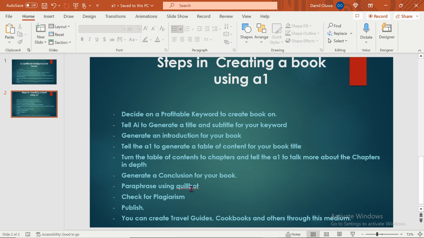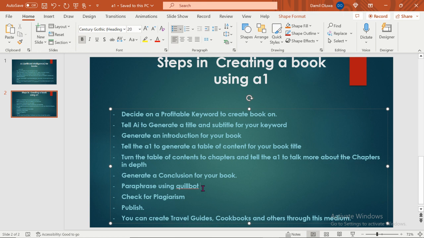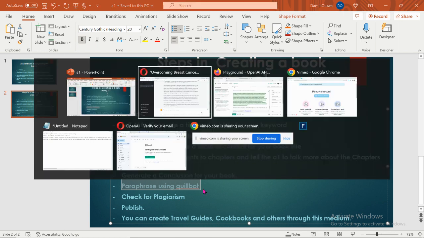After that, paraphrase using Quillbot. Before, when ChatGPT first came out, this wasn't really necessary. But these days you are not certain, because many people are using ChatGPT. What I notice most of the time is that if you ask the same type of question, it will possibly bring you the same answer.